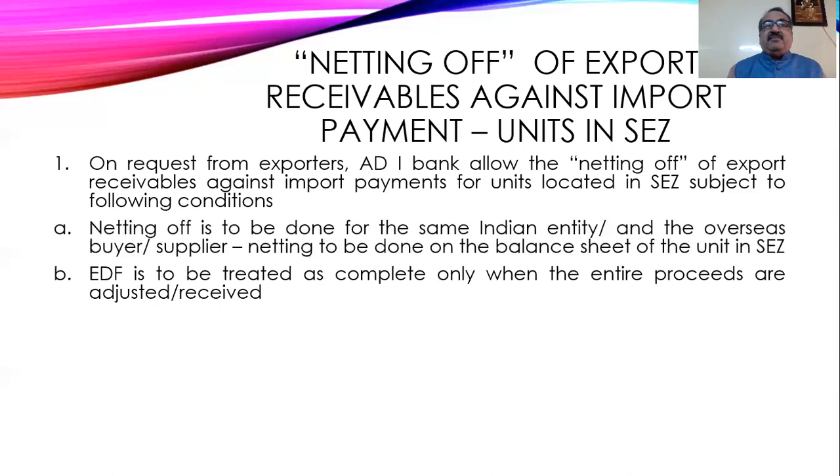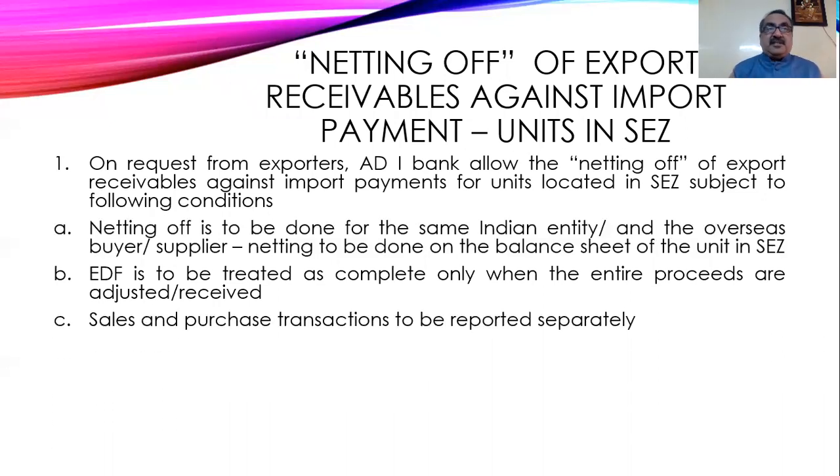Then the export declaration form is treated as complete only when the entire proceeds are adjusted or received. So EDF means export declaration form. It is to be completed. Suppose you have exported $1 lakh. You have received $90,000 through netting. So $10,000 is still to be received from the foreign buyer. That amount should also come. So repatriation should come in full to the extent of the amount mentioned in the EDF, that is, the export declaration form.